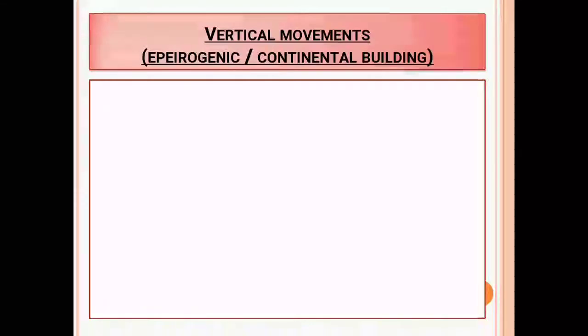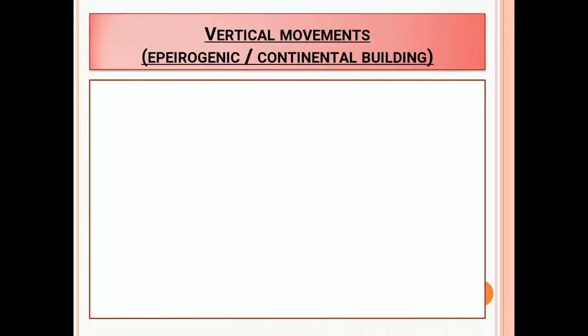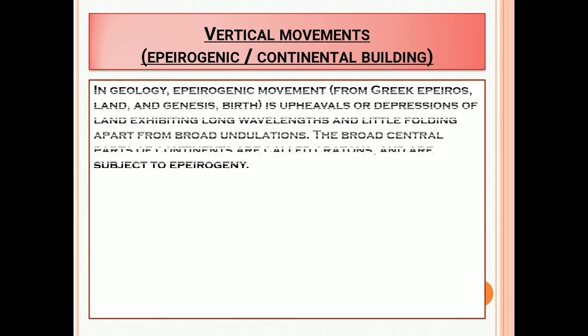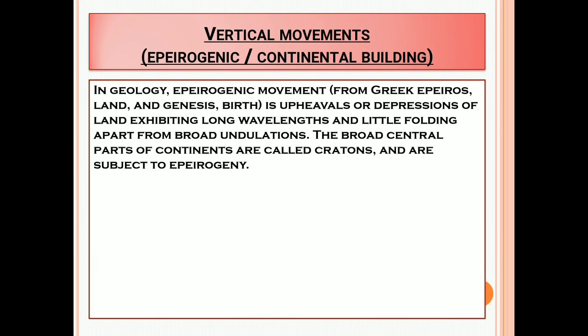Now come to the next subtype, that is vertical movements. Till now we studied horizontal movements. Now we are going to study vertical movement, that is epirogenic or continental building. In geology, epirogenic movement, taken from the Greek words epiros meaning land and genesis meaning birth, is upheavals or depressions of land exhibiting long wavelengths and little folding apart from broad undulations.